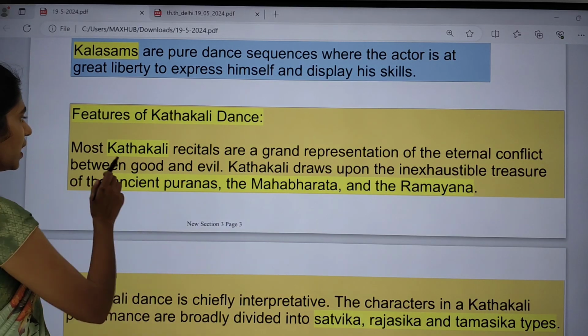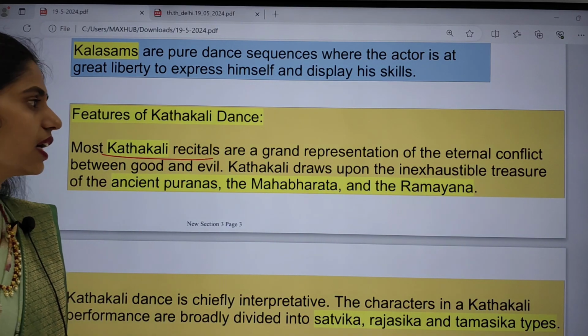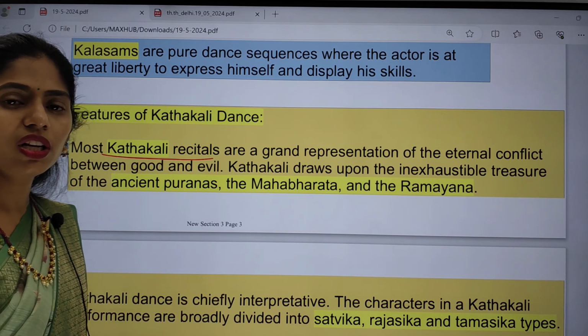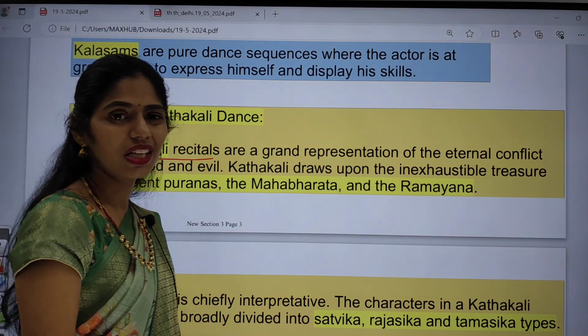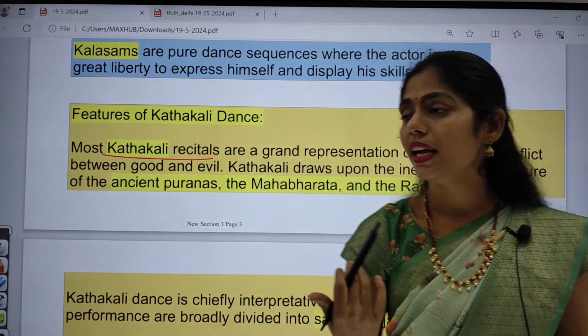And what are the features of this Kathakali dance? Most Kathakali recitals are a grand representation of the eternal conflict between God and evil.